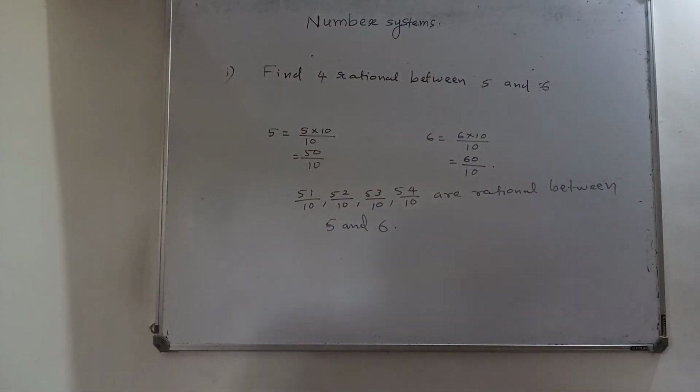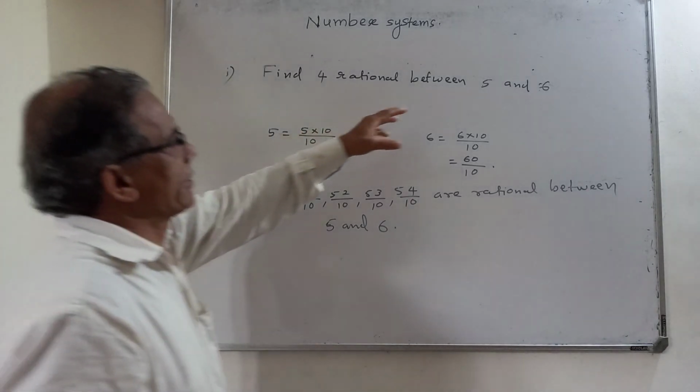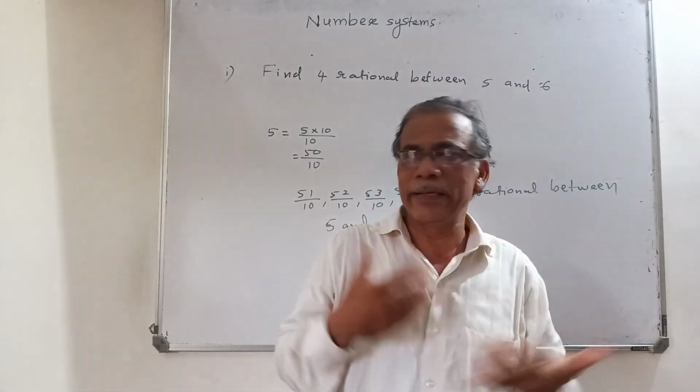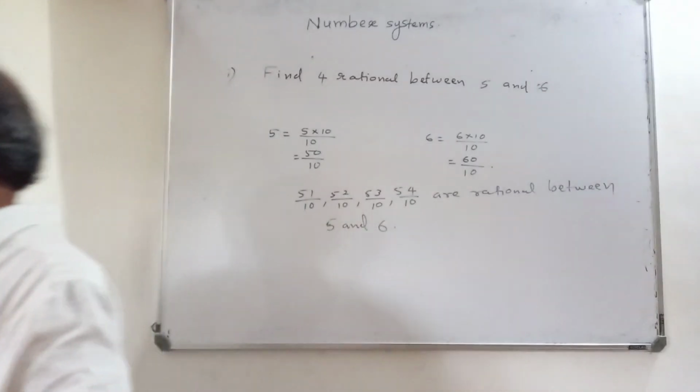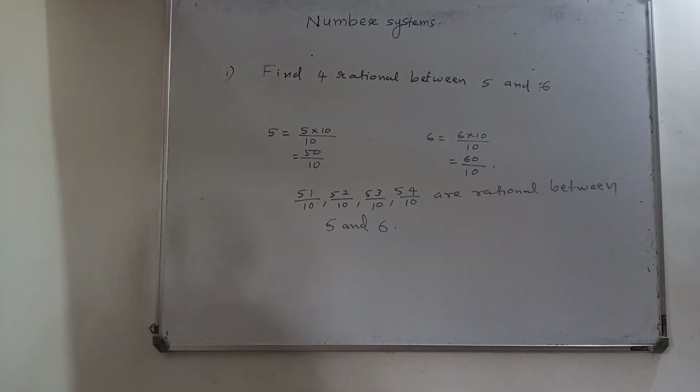Now here we have considered only natural numbers, isn't it? Now if fractions are there, then how to find rational numbers between them? Now let us go and see that.